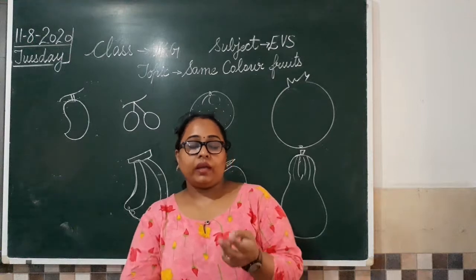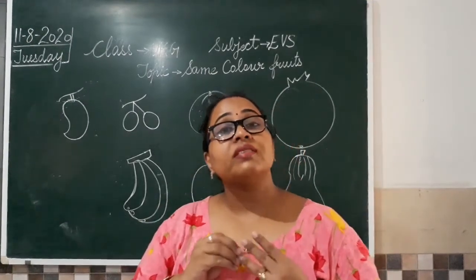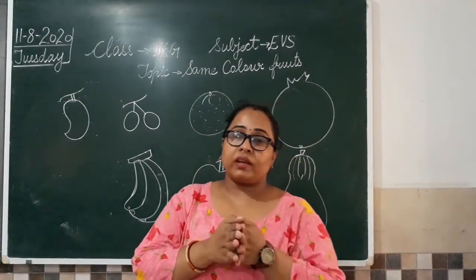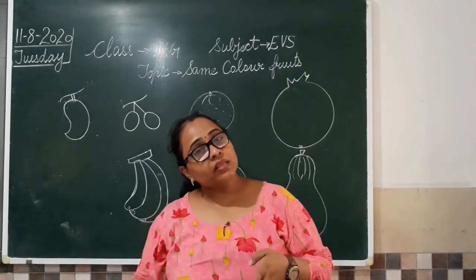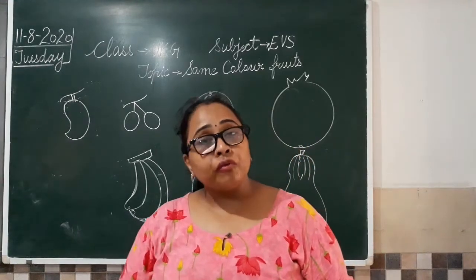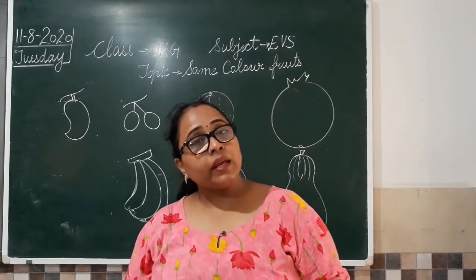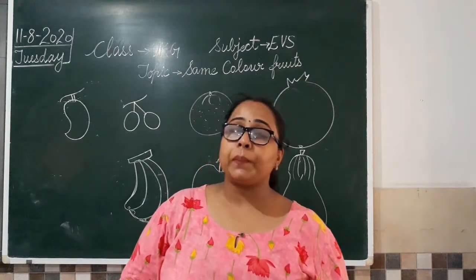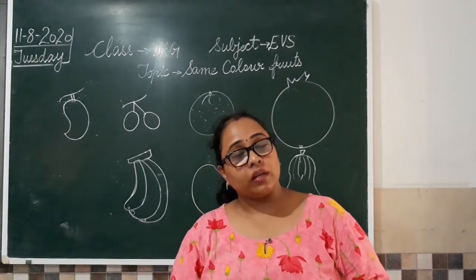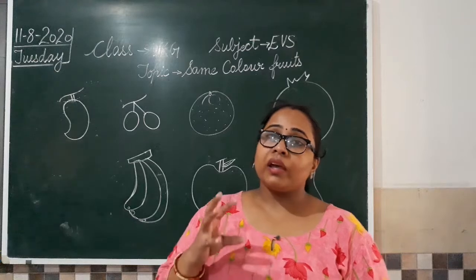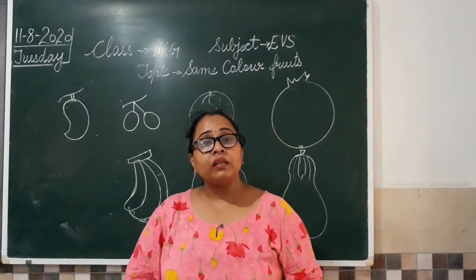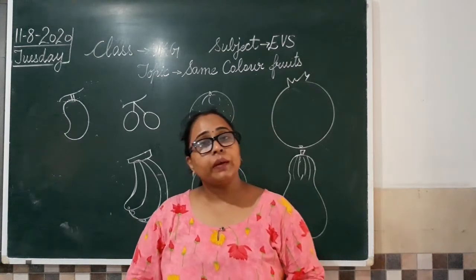Is that so? Okay. Then after that we have learnt about the size, that some fruits are big in size, some fruits are small in size. So we have done this concept of size of different fruits also. After that I told you about the fruits which we eat without peeling and the fruits which we eat after peeling. यानी वो fruits जिनके हम peels को remove करते हैं. Peel मतलब छिलका. What is the meaning of peel? छिलका. So there are some fruits whose peels are removed and there are some fruits whose peel we don't remove. We eat them with their peels.